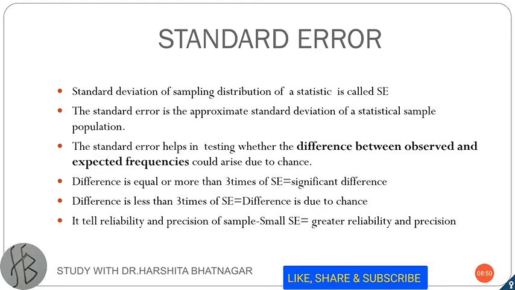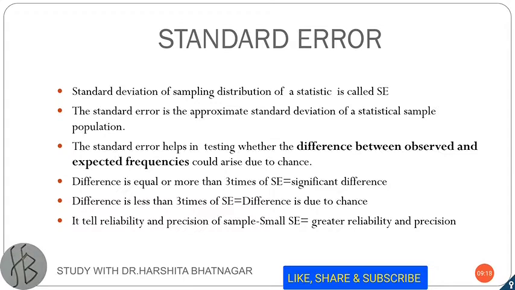So how can we test it? If the difference of the observed and the expected frequencies is equal to or more than 3 times the standard error, then we will say the differences are significant. But if the difference between the observed and expected frequencies is less than 3 times the standard error, then we will say the differences are due to chance.